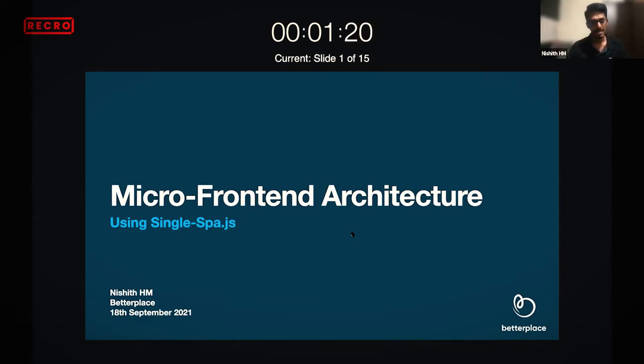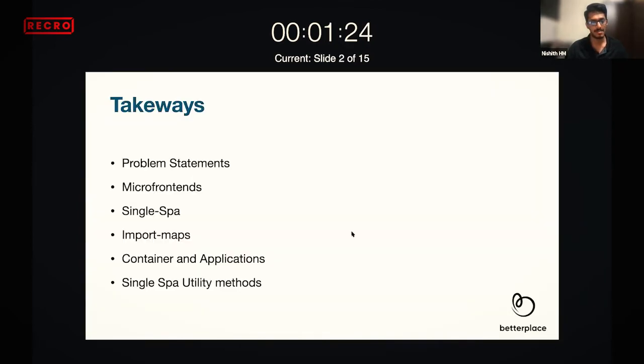Coming to micro frontends, there are a few takeaways you can take back home after this presentation. The first is the problem statements we faced as a team or company, how we solved them, and how micro frontend was the main building block to solve them.